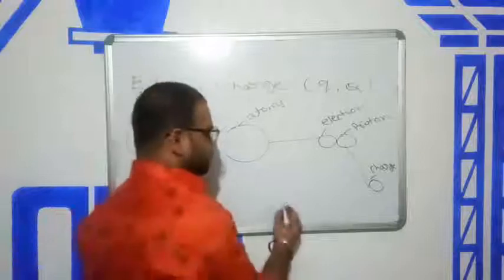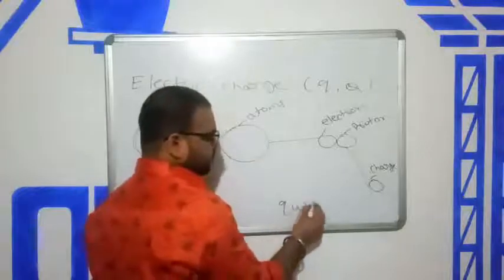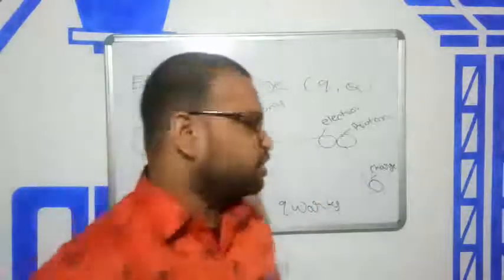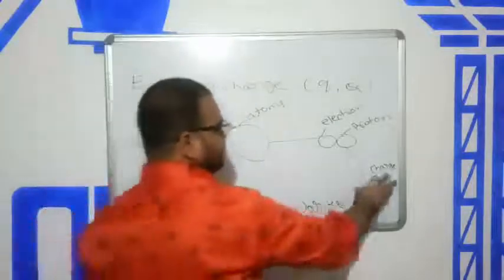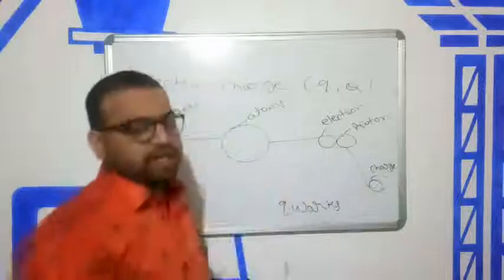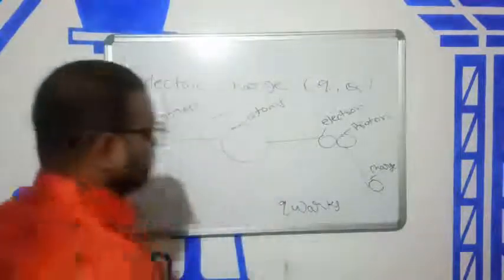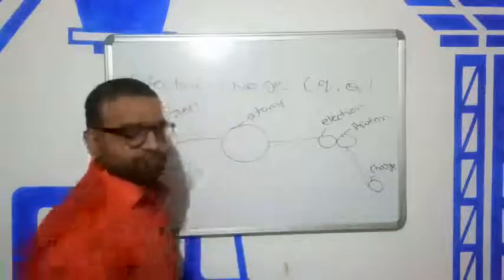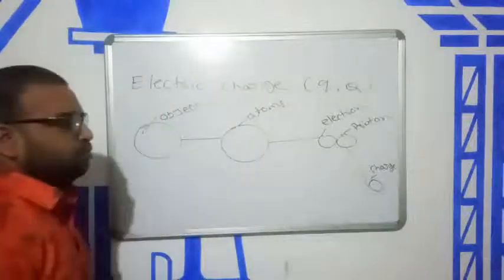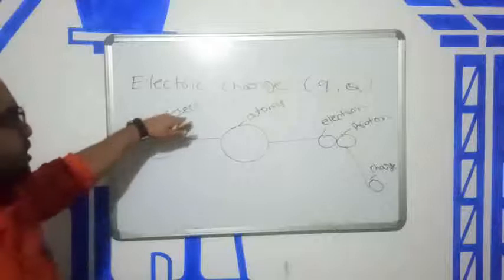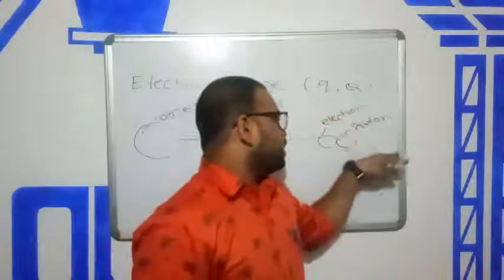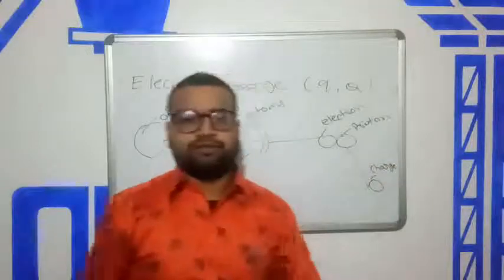There was discussion about quarks but it was not successful. So we stop there: charge is fundamental, and there is no object from which charge is made. So first is the object, the object is made of atoms, atoms are made of electrons and protons, and electrons and protons are made of charges.